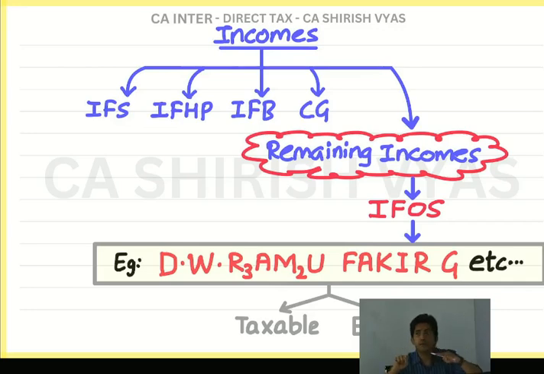Now you should have a doubt, sir, why? It is minor's income. Why will mom and dad pay the tax? Don't think you understood the logic. The real reason for this, I will not be able to explain today, unless I teach you one topic called clubbing of income. There is one topic called clubbing of income in your syllabus. Unless I reach that topic, I will not be explaining the real logic.